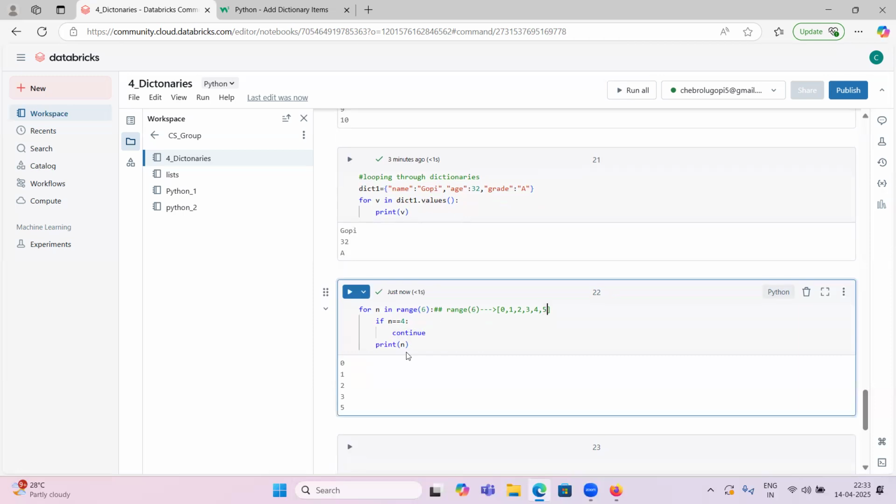This way, in a for loop, we can see how the break and continue statements work. Okay, guys, any doubts till now? If you have any doubts, we can discuss for the next 5 minutes, otherwise we can end the session here.